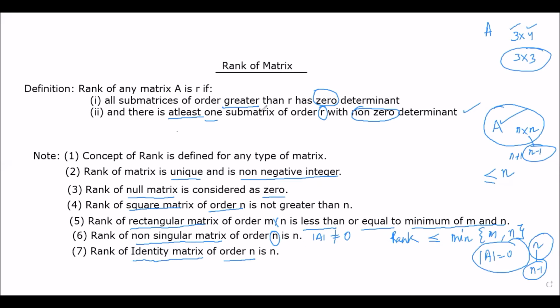So if we check with this definition, in any identity matrix of order N, we will be starting with the submatrix of order N. And what will be that submatrix? That submatrix will be this I itself. And what is the determinant of this I? The determinant is non-zero. The determinant is 1. So the condition is fulfilled here. So this N will be the rank.